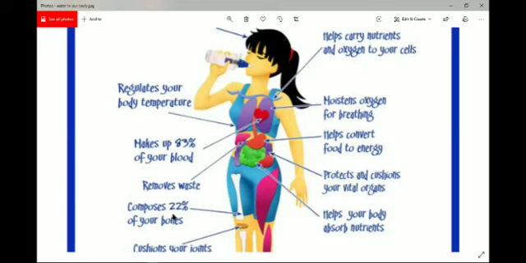Water composes 22% of your bones. Generally we think bones are a very hard and rigid structure. It gives a framework to our body, no doubt, but it also needs the presence of water.